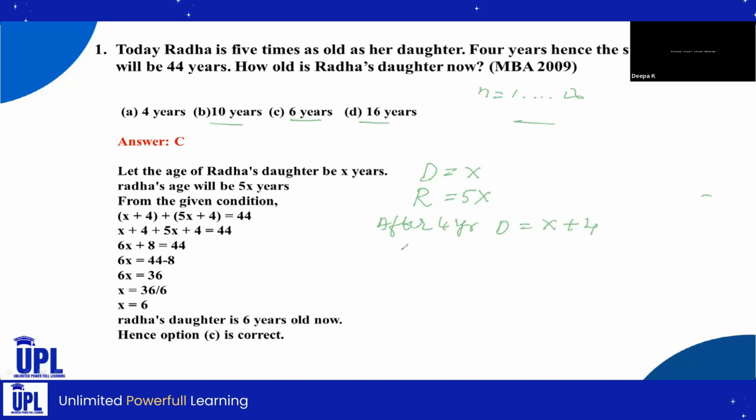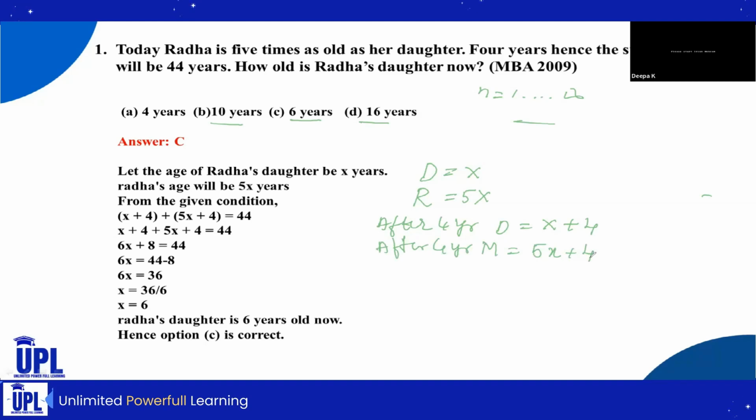Next, after 4 years the mother's age, that is Radha's age after 4 years, will be 5X plus 4. So here we need to calculate the age of the daughter.